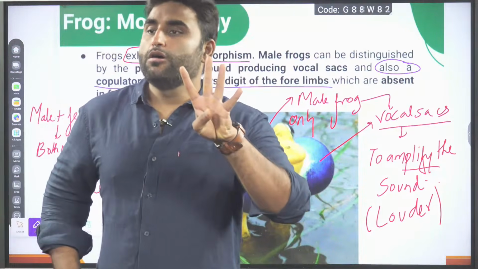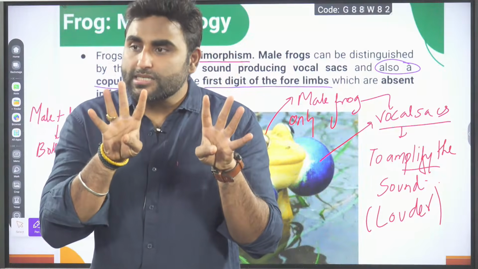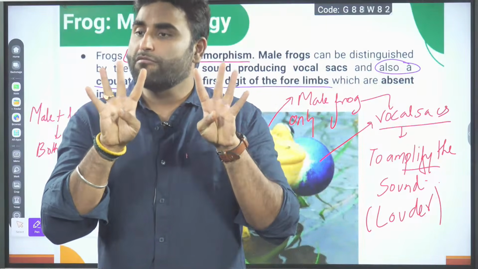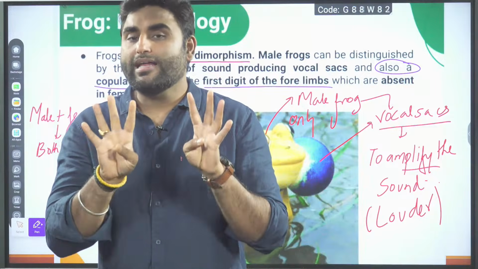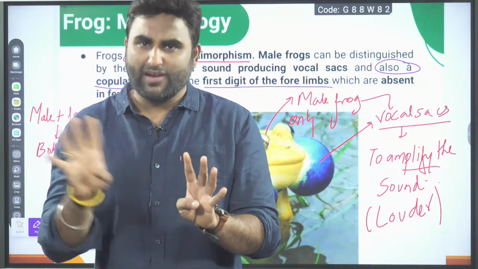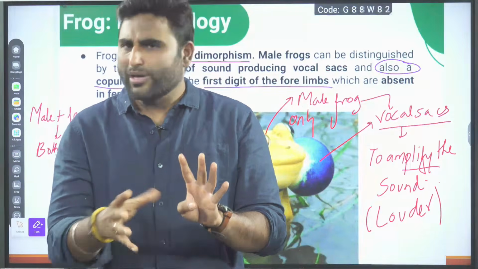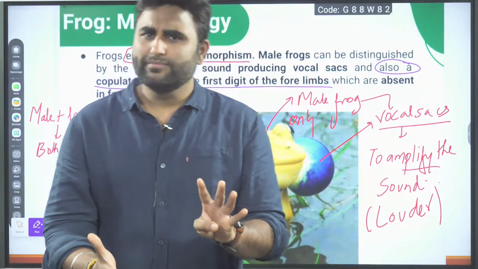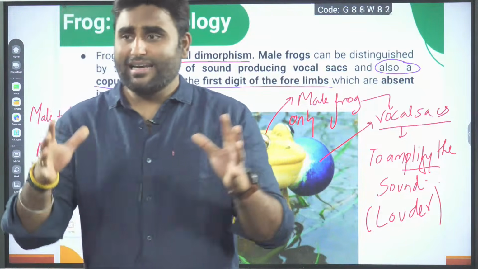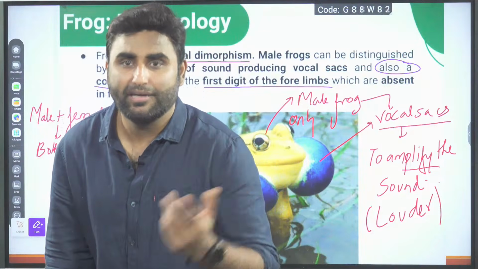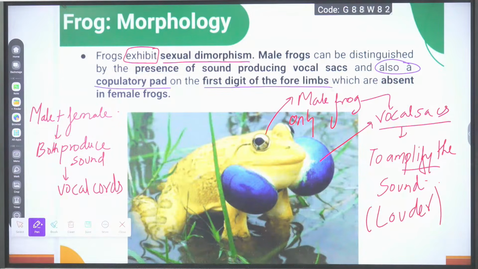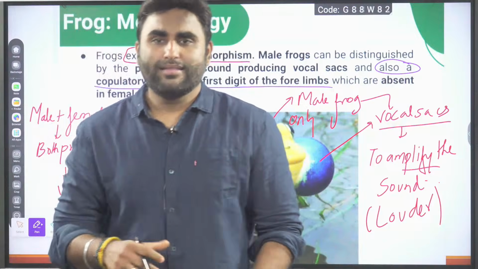So frog forelimb has how many digits? Frog forelimb has 4 digits. Okay. Now during mating or rainy season, breeding season, you can catch some male frog. They are little larger, bigger size. They will not do anything to you. A little bit they can bite because they have some teeth. So they can just bite.